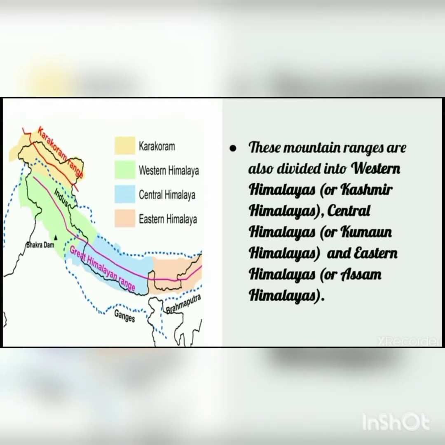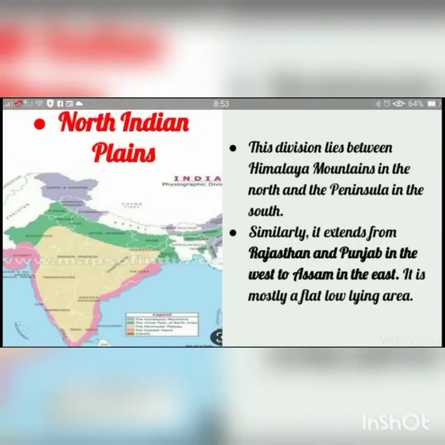These mountain ranges are also divided into Western Himalayas or Kashmir Himalayas, Central Himalayas or Kumaon Himalayas, and Eastern Himalayas or Assam Himalayas. So the mountain ranges that we have studied are divided into three sections, that is Western Himalayas, Central Himalayas and Eastern Himalayas. Next we are going to study the physiography of the North Indian plains.